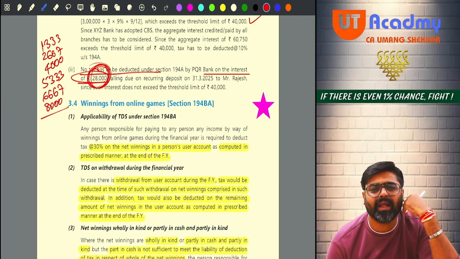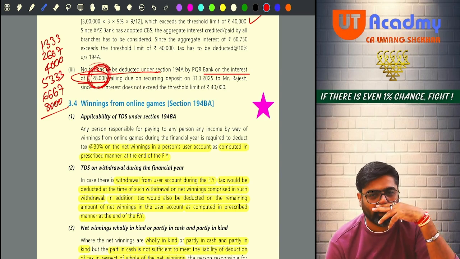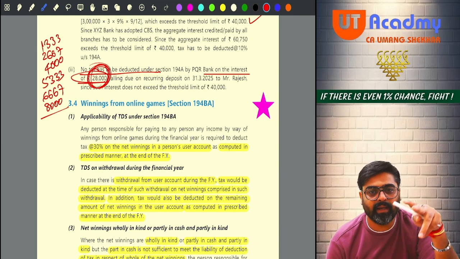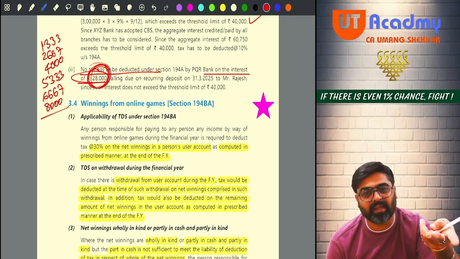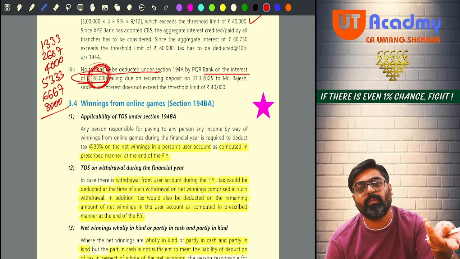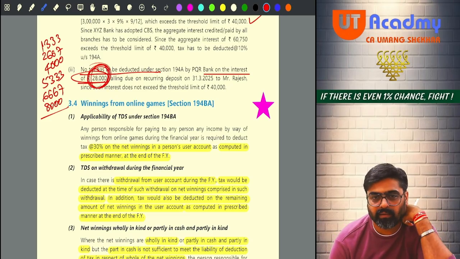Recurring means every month 2 lakh will increase in your deposit account. So first month it will be interest on only 2 lakhs. Now the second month again you will invest 2 lakhs, meaning the interest will not be on 2 lakhs, it will be on 2 plus 2, 4 lakhs. This common sense you should apply.